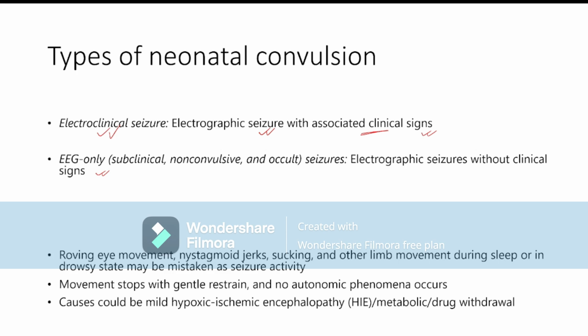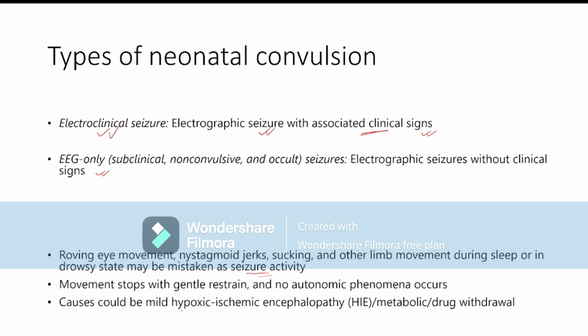Sometimes seizure-like mimic activity can occur in neonates, and we confuse it with the child having some neonatal convulsion. So what are the seizure-like mimics? Roving eye movement, nystagmoid jerky movement, sucking movement, or other limb movement during sleep or in a drowsy state may be mistaken as seizure activity, and we sometimes start anticonvulsant.